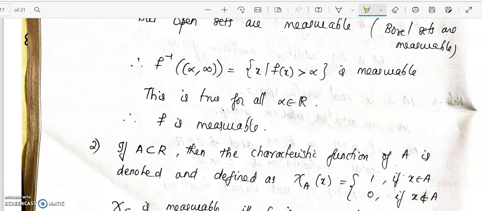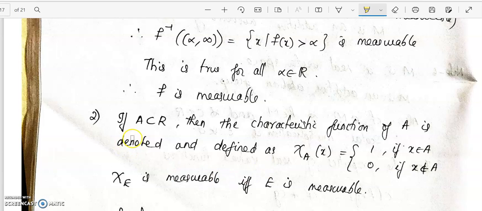Now, in the next problem we will define what is called a characteristic function, and we will look at its measurability. If A is a subset of R, then the characteristic function of A is denoted chi A of x.